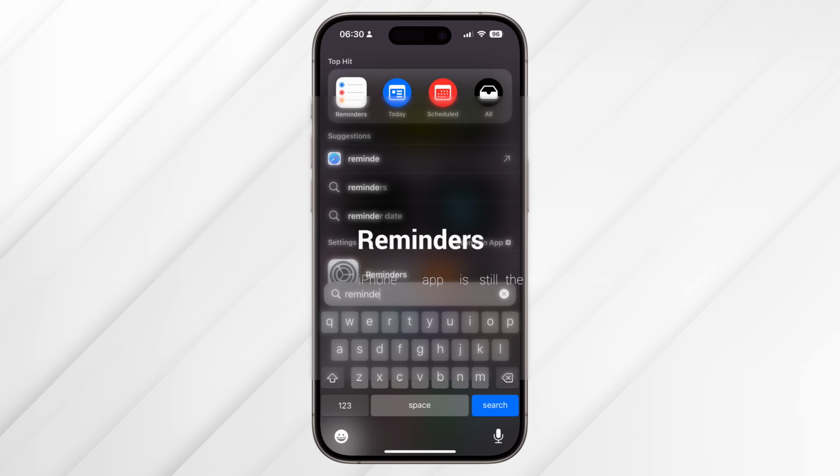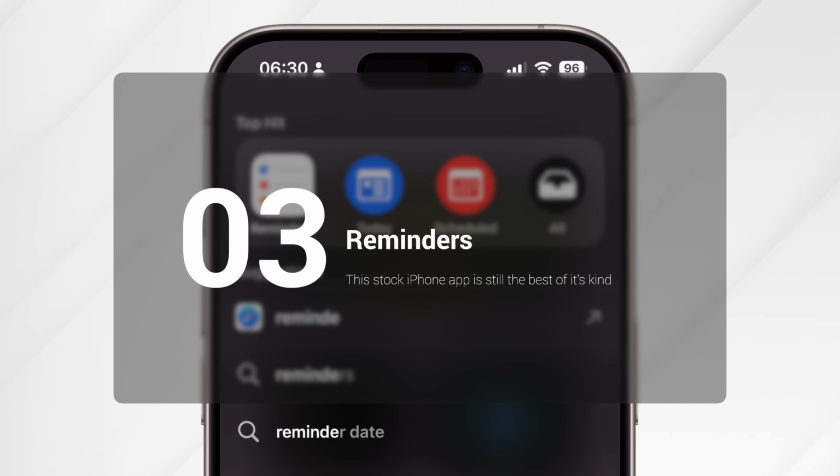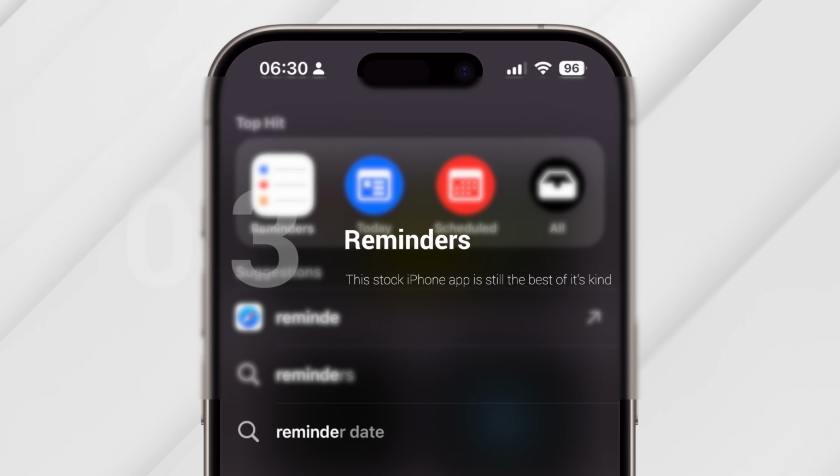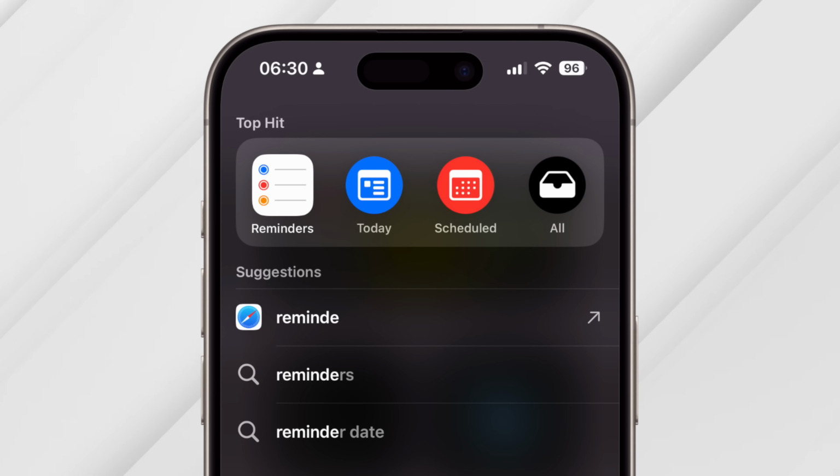I've talked a lot about the Reminders app on the iPhone here on the channel. Out of all the stock iPhone apps besides Safari, it is the only one that I consistently use and don't try and find an alternative for. I think that for 99% of people, the Reminders app offers everything that they would need in a Reminders app.